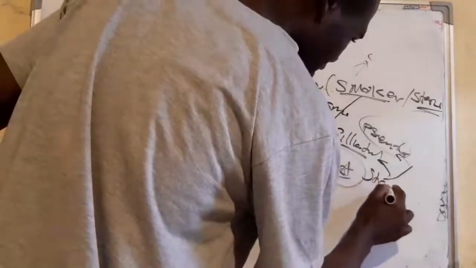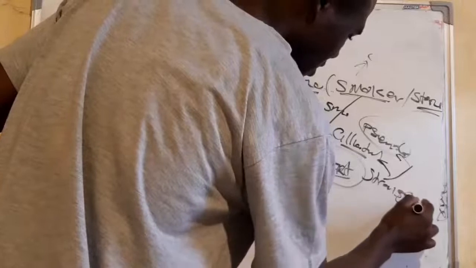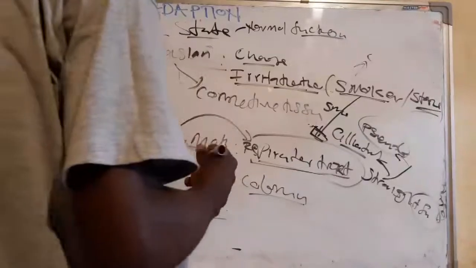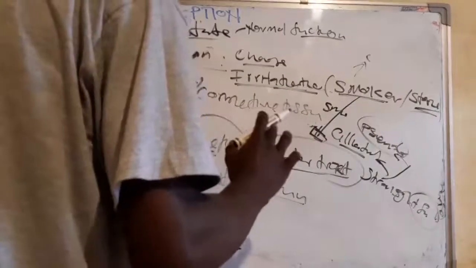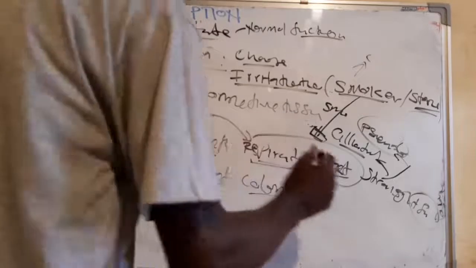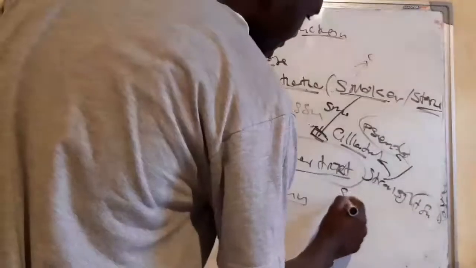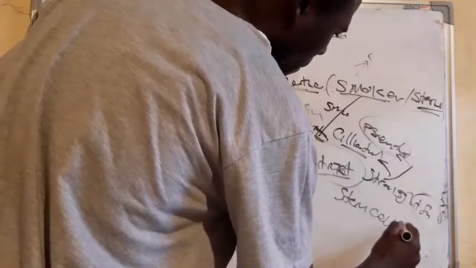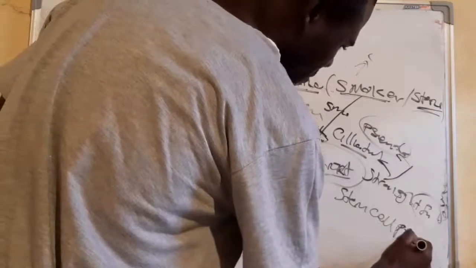What specifically? Stratified squamous. So now, what is the mechanism? This mechanism is just due to the stem cell reprogramming.